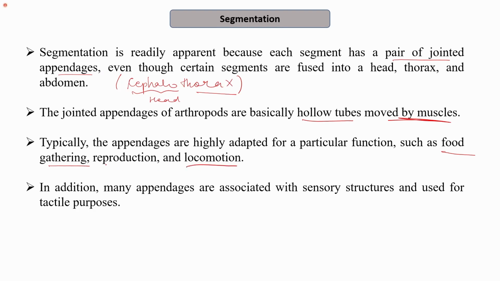help in locomotion. So appendages are not what most people think. They consider appendages as analogous to legs, but it is not only the legs; there are certain other appendages. For example, the ones for food gathering, the ones which help in reproduction and locomotion. In addition, many appendages are associated with sensory structures and are used for tactile purposes. That is, they have a sensory function. Therefore they act as sensory organs.